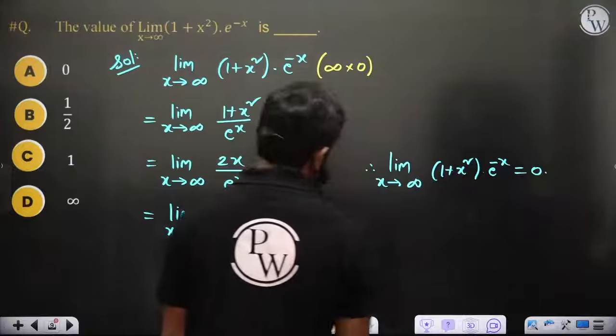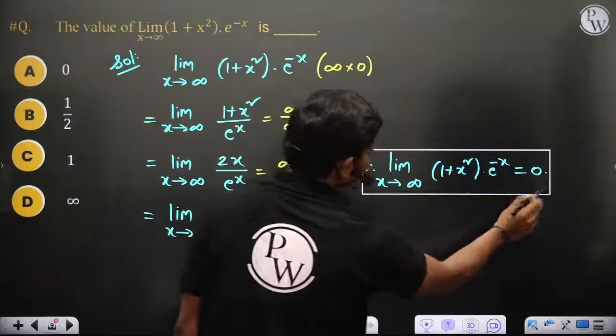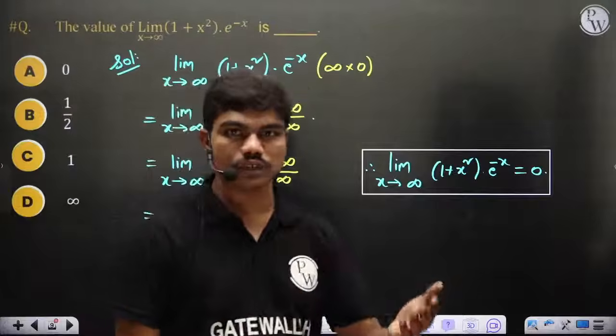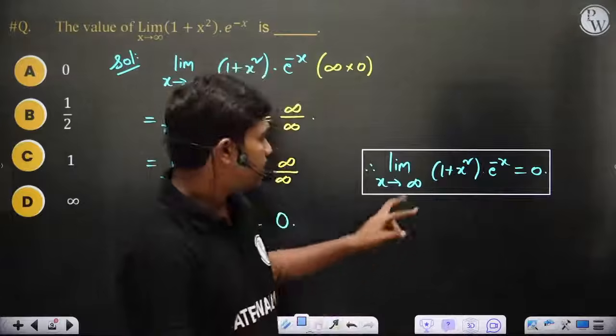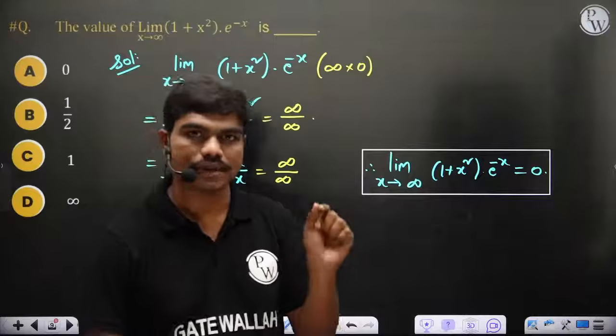Therefore limit x tends to infinity, 1 plus x square times e power minus x is equal to 0. You can understand this function if you look at the mathematical reasoning. The reason why this function dies down to 0 at very large x is because it is a product of two functions, 1 plus x square and e power minus x.